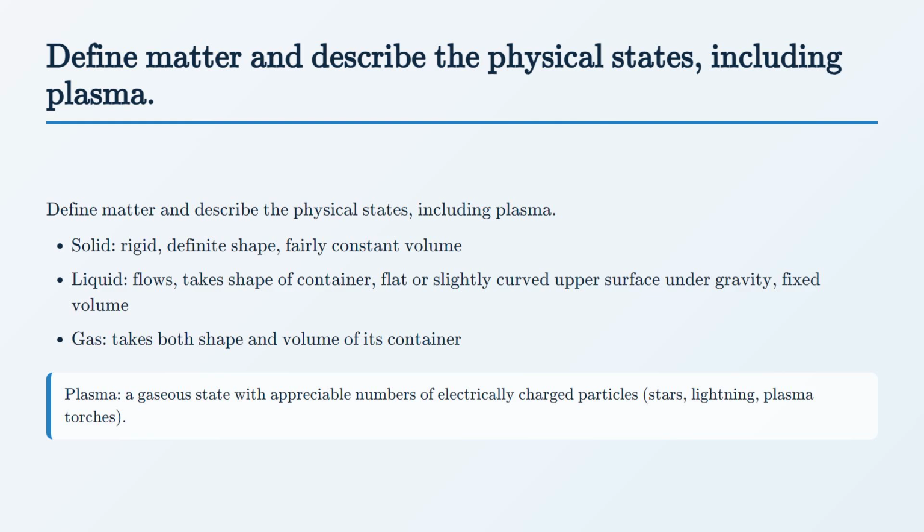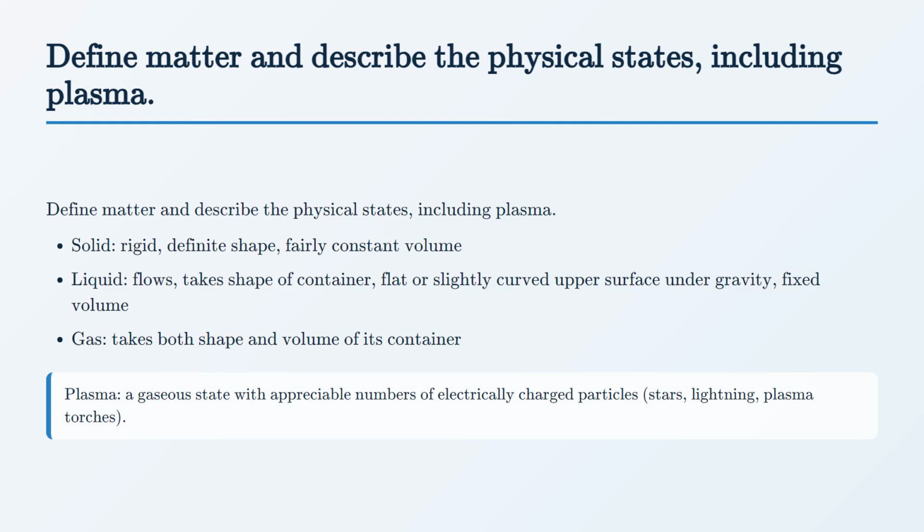Matter is anything that occupies space and has mass. Solids and liquids are obviously matter, but gases count too. If gases didn't take up space, a balloon would never inflate. On Earth, we meet three common states. A solid is rigid and has a definite shape. A liquid flows and takes the shape of its container, but forms a flat or slightly curved upper surface when gravity acts on it, and has a fixed volume. A gas takes both the shape and the volume of whatever contains it.